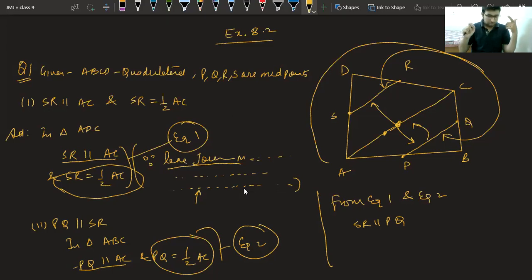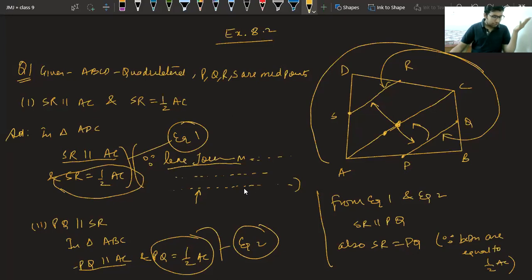It was an axiom. Yes, correct beta. So as two things are equal to the same thing, they are equal also. So SR is equal to PQ because both are equal to half of AC. Simple. So the question was very easy.